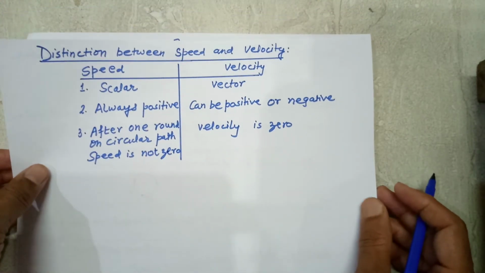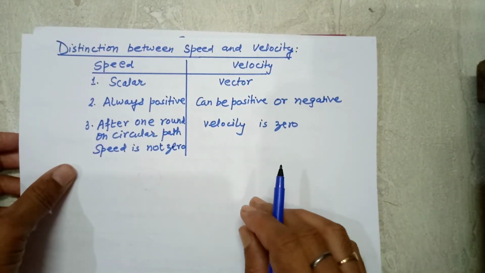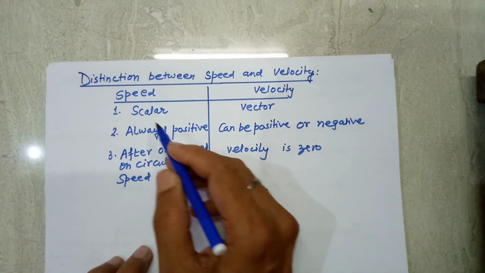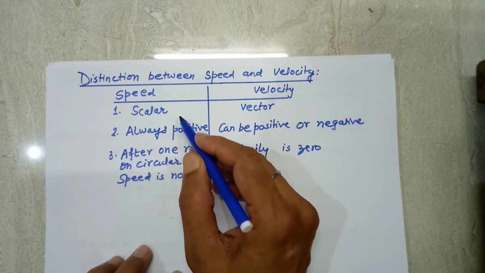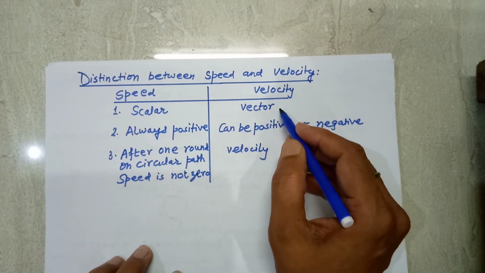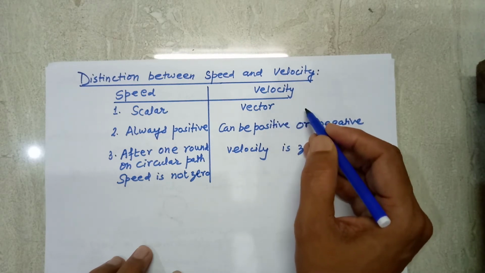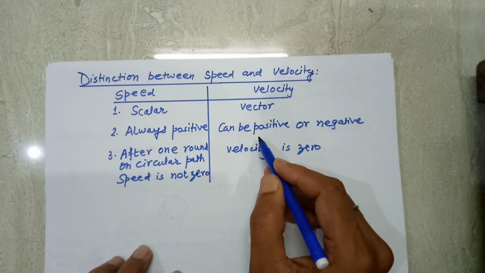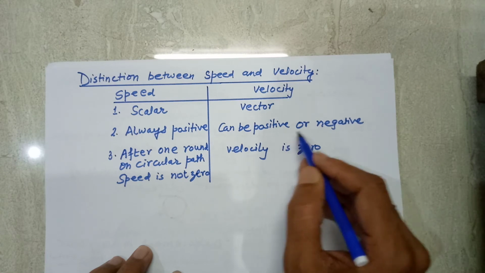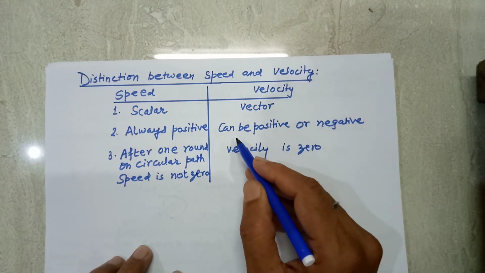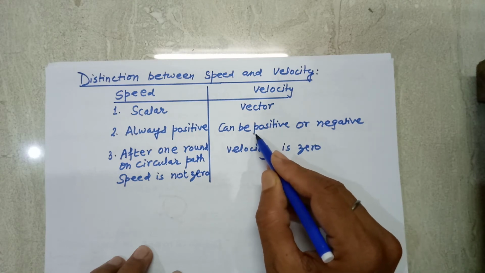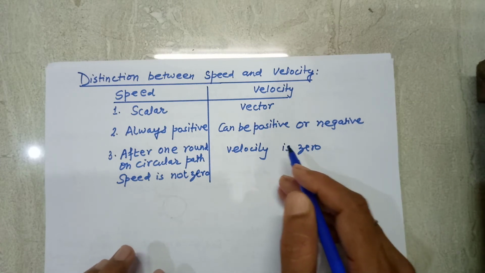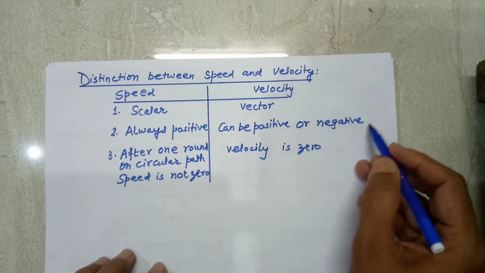Now, the distinction between speed and velocity. As we know, speed is a scalar quantity, it has no direction, whereas velocity is a vector quantity, it has both magnitude as well as direction. Speed is always positive, but velocity can be positive or negative depending upon its direction. For example, if the body is moving away from the initial point, then the velocity is positive. But if the body is moving towards its starting point, then the velocity is negative.